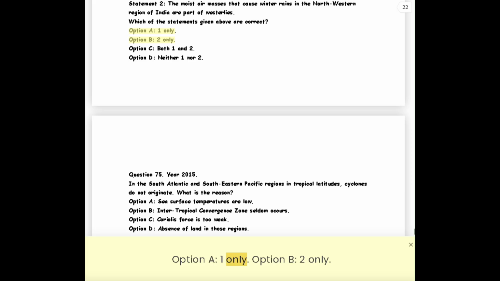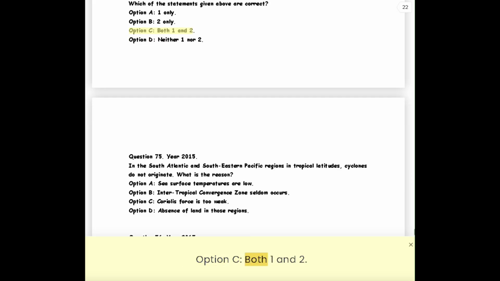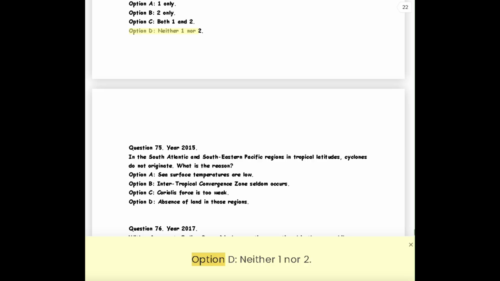Option A, 1 only. Option B, 2 only. Option C, both 1 and 2. Option D, neither 1 nor 2.